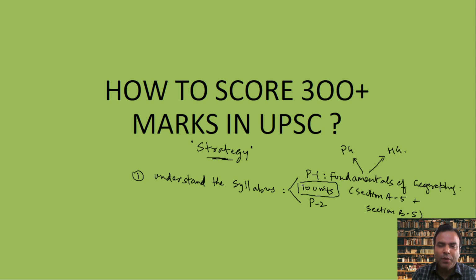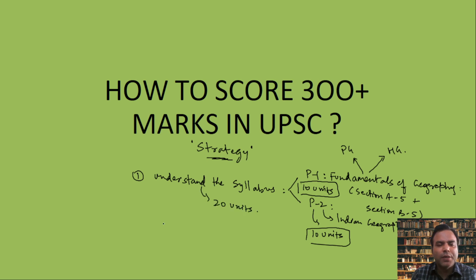You should know where to focus and how much to focus. Paper 2 deals with Indian geography, and the UPSC syllabus here again consists of 10 units. Totally you have to prepare 20 units, so understand all 20 units.